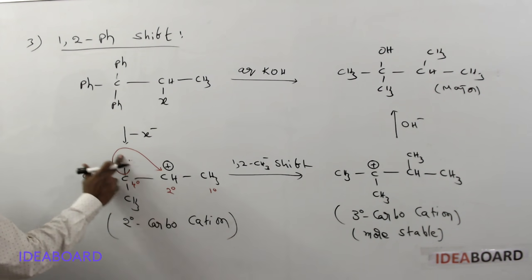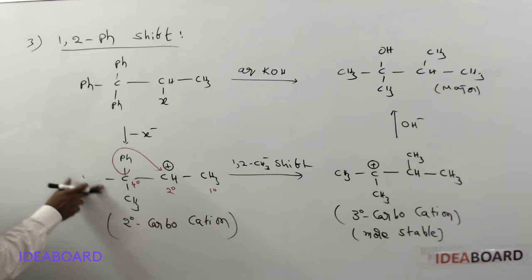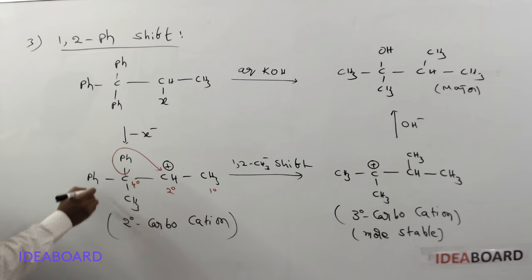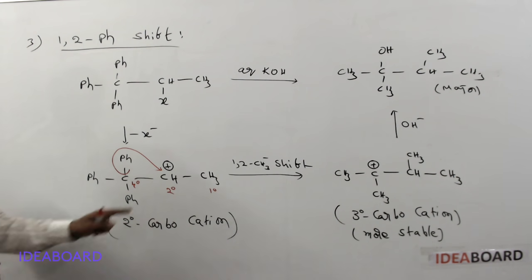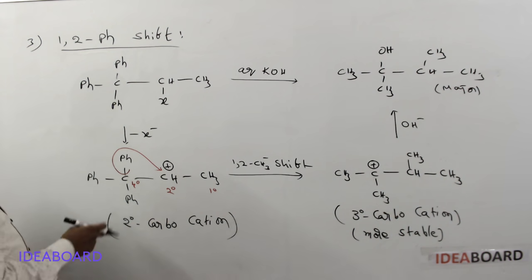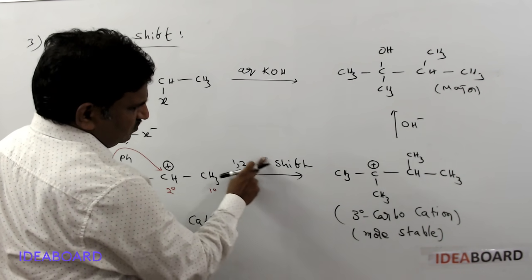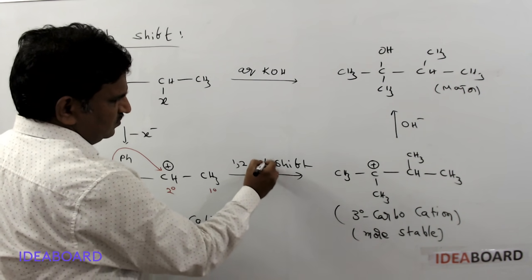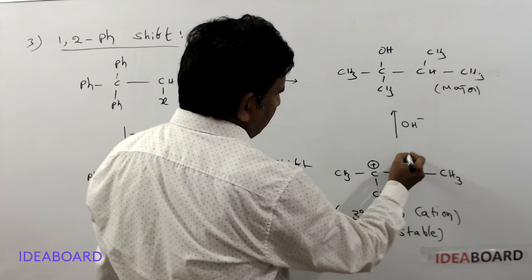Then what is possible here also? Please check, phenyl here, phenyl here, phenyl is present. Even though this is only a secondary carbocation now, after the removal of the halide, the phenyl group shift occurs. So this is called a 1,2 phenyl shift. And in a 1,2 phenyl shift, what is shifted to this place?